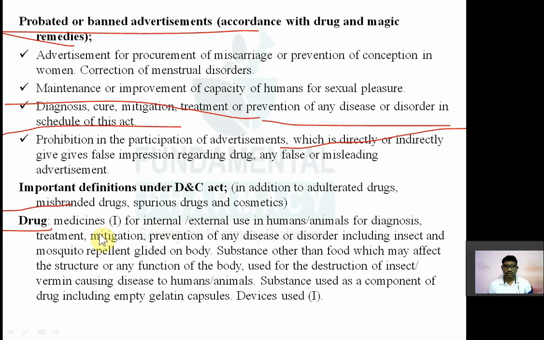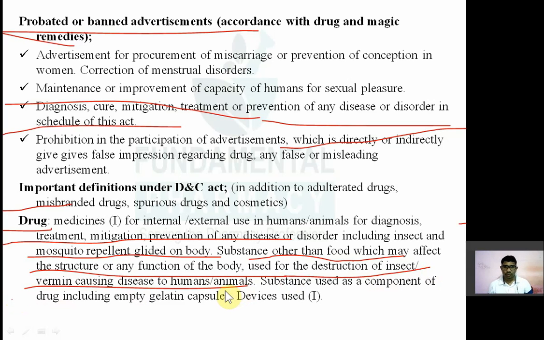It is a medicine for internal or external use in humans or animals for diagnosis, treatment, mitigation, prevention of any disease or disorders, including insect and mosquito repellents which are applied on the body. Substance other than food which may affect the structure or any function of the body, or substance used for the destruction of insects or vermin causing disease in humans or animals.